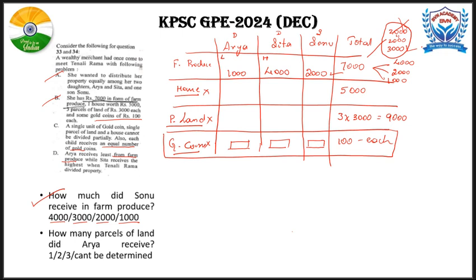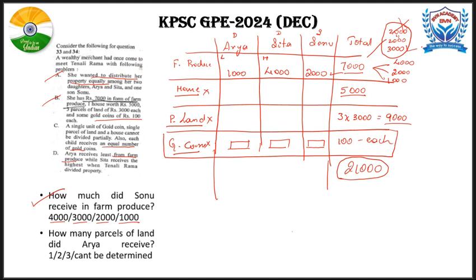And moreover, if you see, from this total wealth there is 21,000 worth of property to be divided among the three. How has this 21,000 come? This is 7,000, this is 5,000 and this is 9,000. 7 plus 5 is 12, 12 plus 9 is 21. So 21,000 is the total wealth which has to be divided among these three equally. That is already mentioned in the condition: the property has to be divided equally among the three children. That is mentioned in the first condition. Here it is: distribute her property equally among her 2 daughters and 1 son.